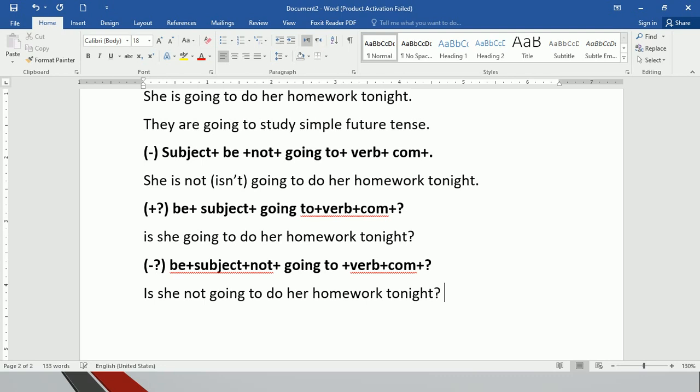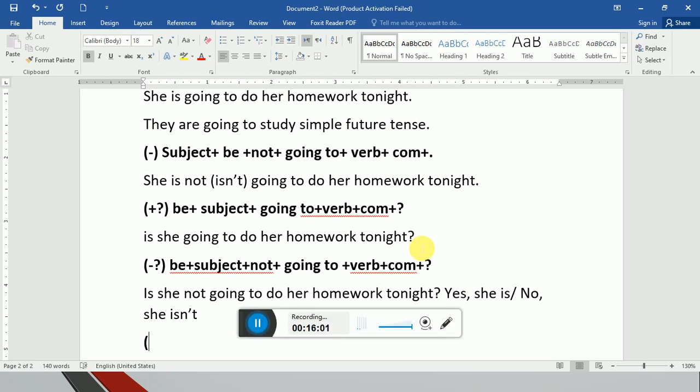Yes. If the answer is positive, yes, she is. If it's negative, no, she isn't. Now this is the formal one. Let's talk about an informal one. So you have this stuff.